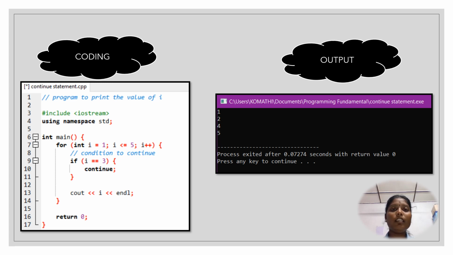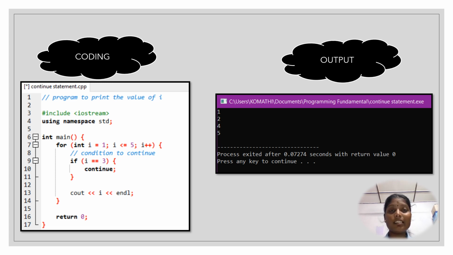Int main, for (int i = 1; i <= 5; i++), then the condition: if (i == 3), continue, and there is a return statement.